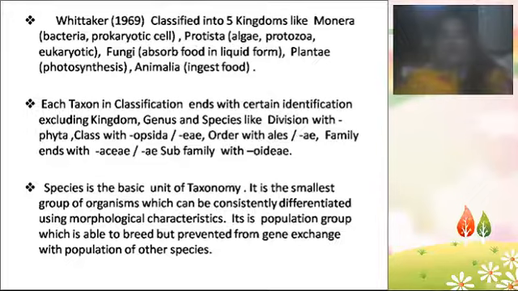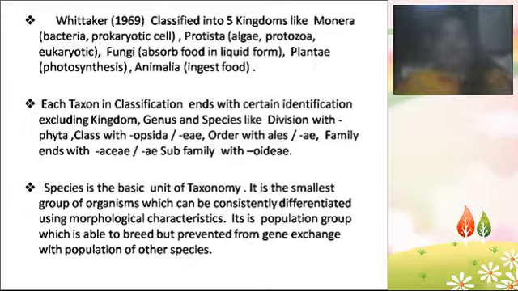So all these divisions are known as taxa. In a classification, each division is known as a taxon, and the study of taxa is, in other words, taxonomy. Species is the basic unit of taxonomy, the smallest unit, whereas kingdom is the largest unit, the largest taxon.